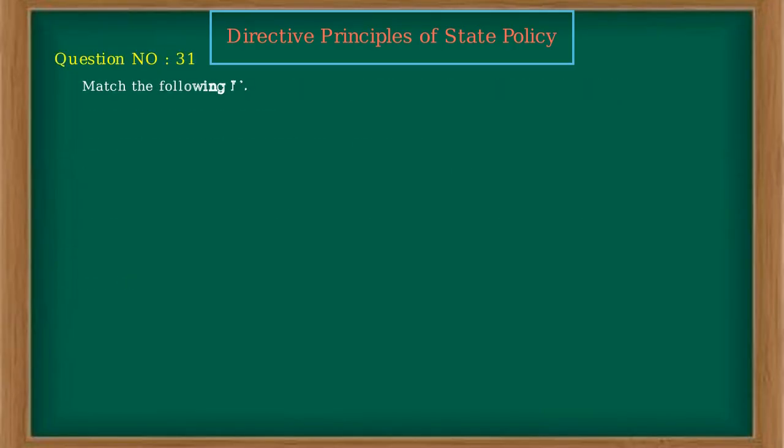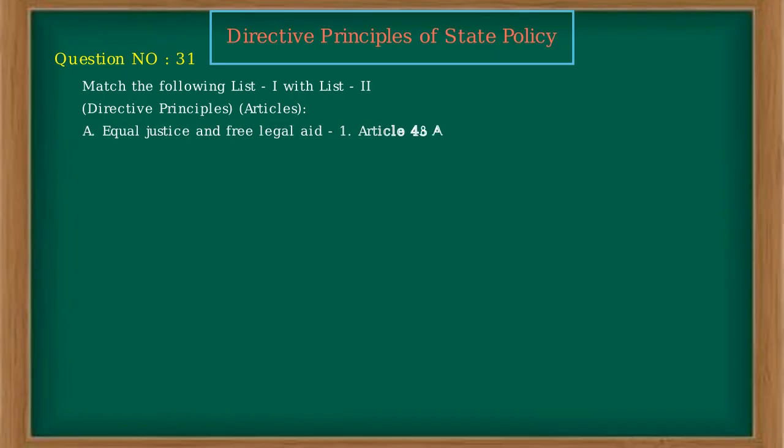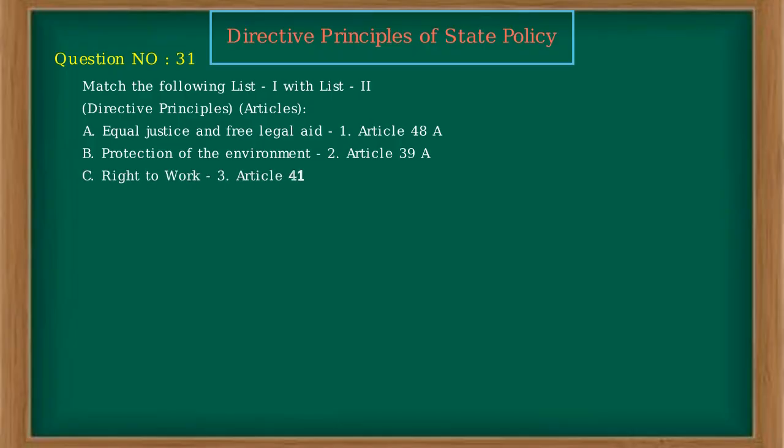Match the following list 1 with list 2. Directive Principles: A. Equal Justice and Free Legal Aid, B. Protection of the Environment, C. Right to Work, D. Protection of Monuments. Articles: 1. Article 48A, 2. Article 39A, 3. Article 41, 4. Article 49. Select the correct option, A, B, C, D.